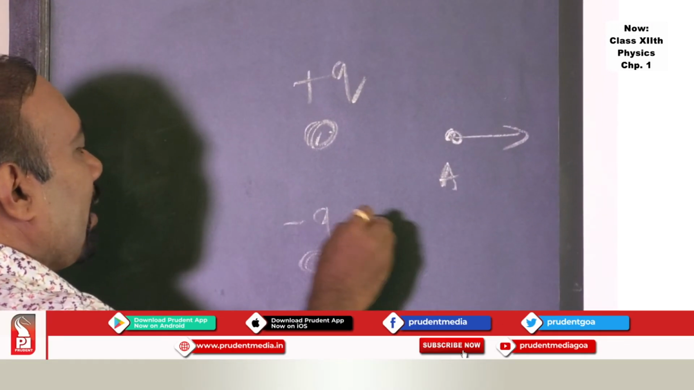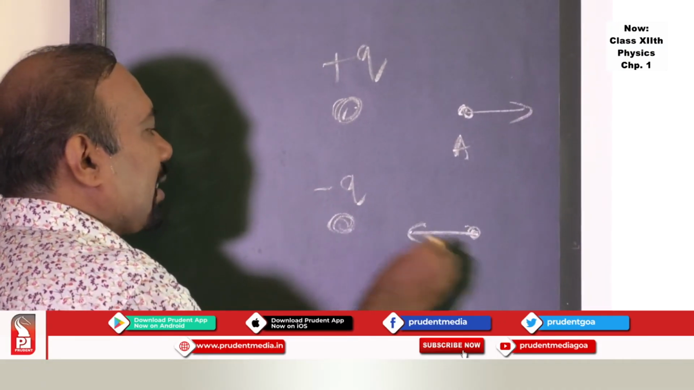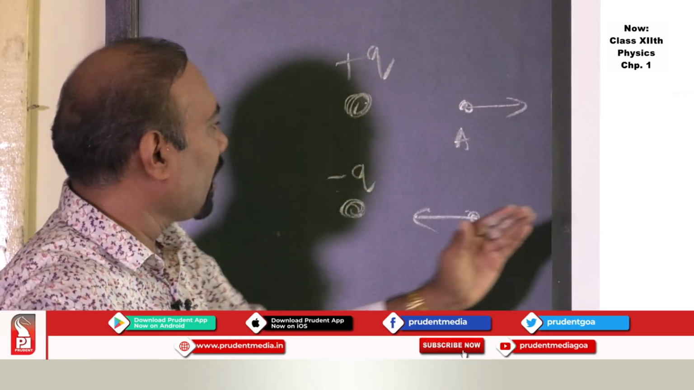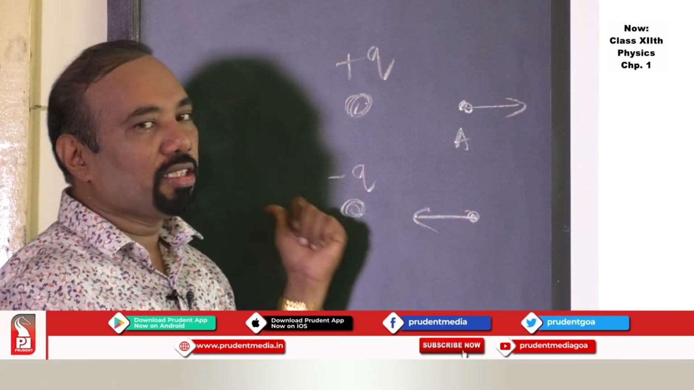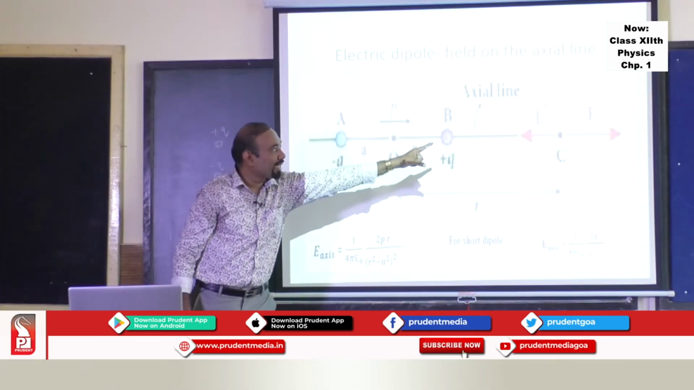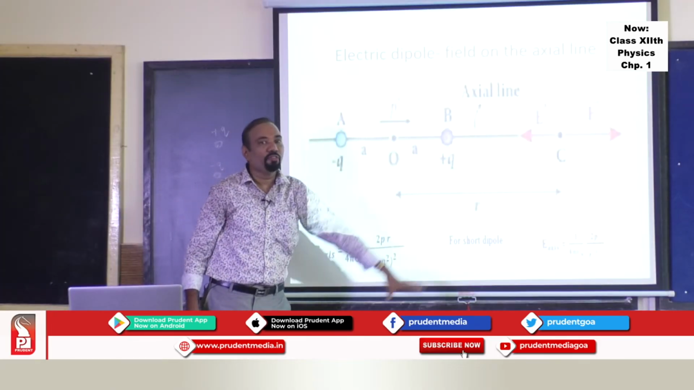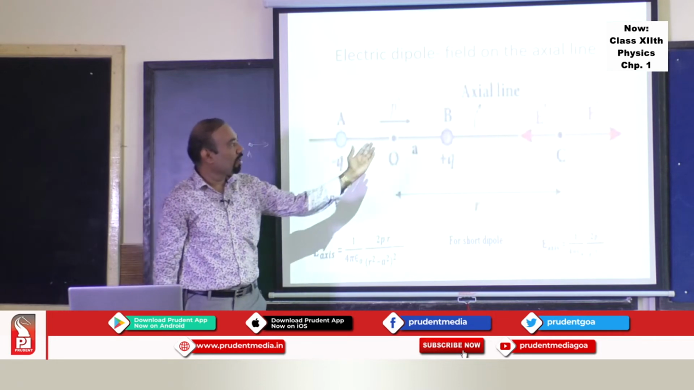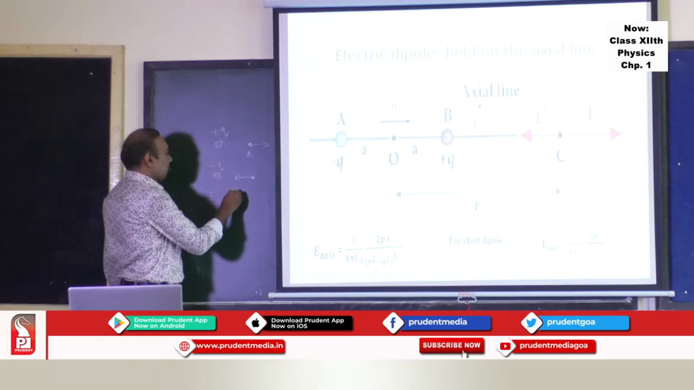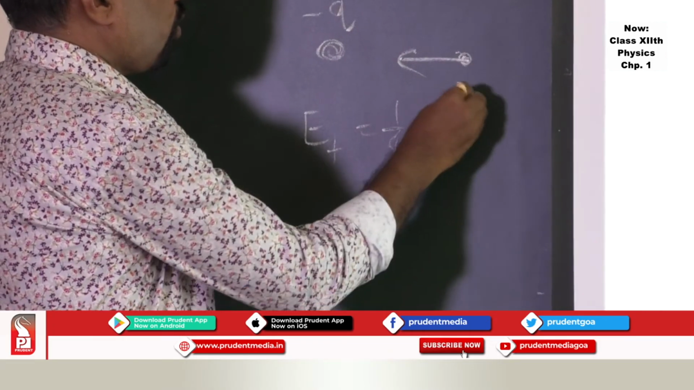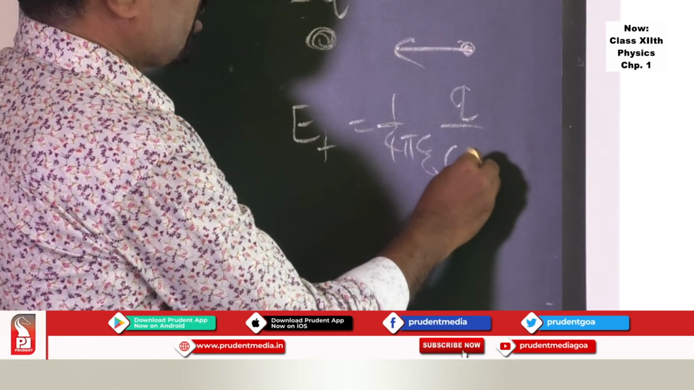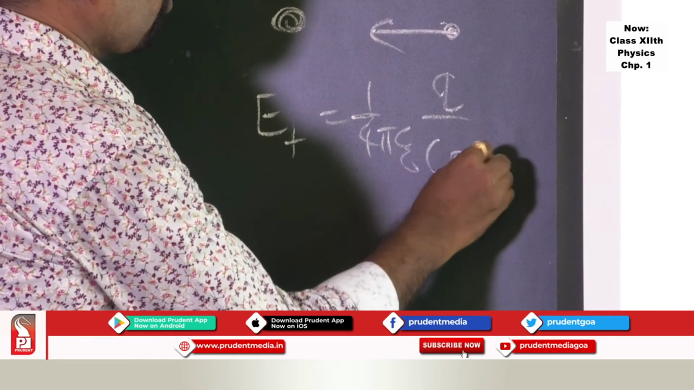Electric field due to minus q charge at this point will be in this direction, because lines of force are directed away from positive charge and towards the negative charge. That gives the direction of electric field. And the net electric field will be in the stronger field direction, and that is along E plus bar. So if you try to find out E plus, it is 1 upon 4 pi epsilon 0 q upon distance square, where the distance from the charge is bc square.